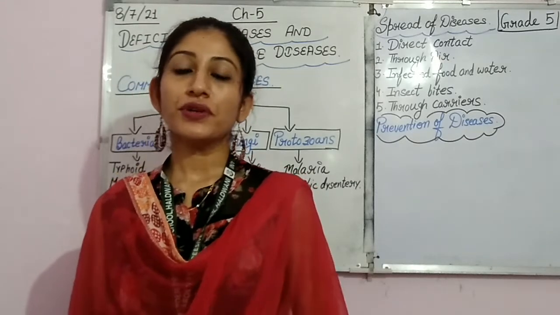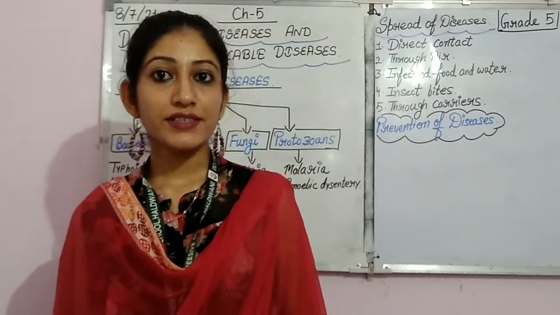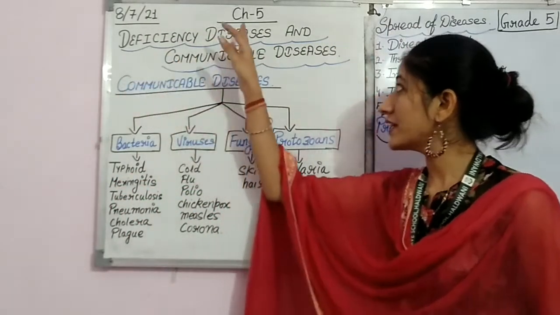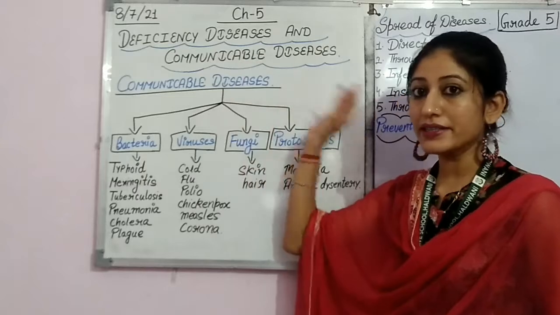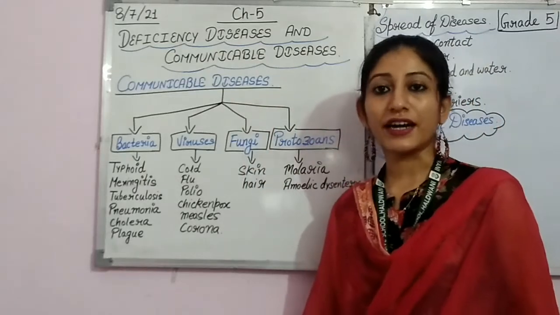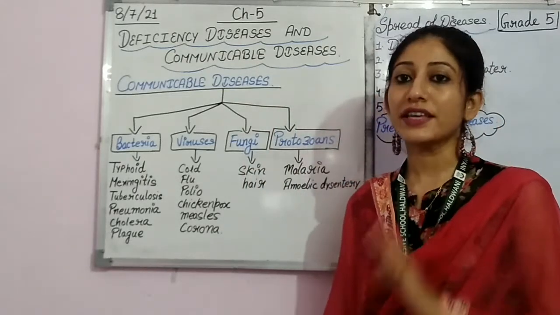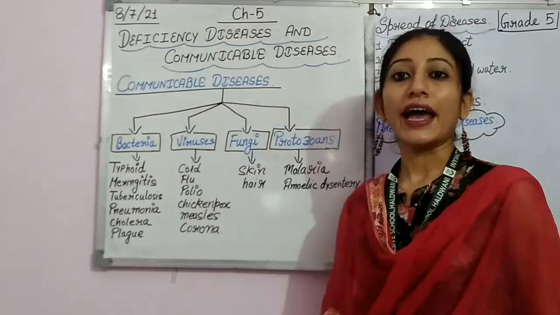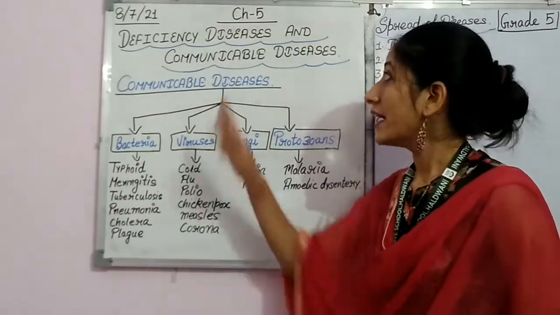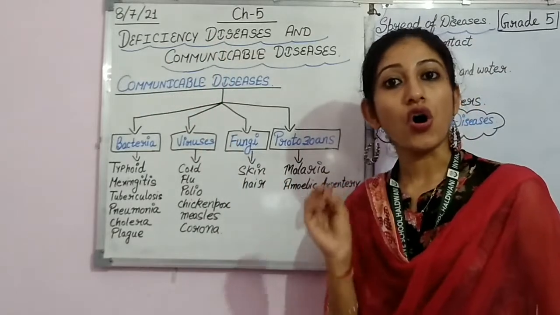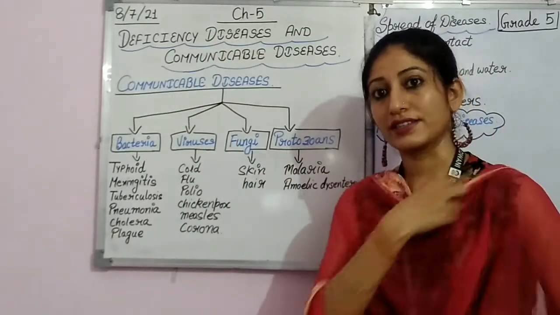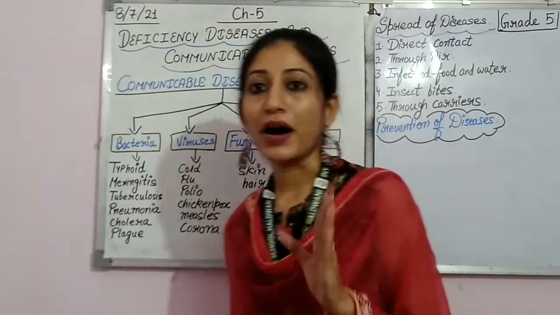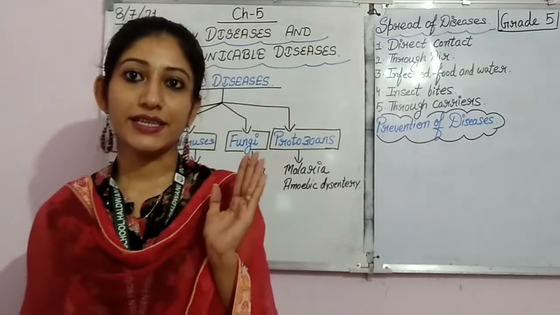So students, as you all know, we are discussing our chapter number 5, and its name is Deficiency Diseases and Communicable Diseases. As we have started our chapter number 5, in this chapter, related to deficiency diseases, almost everything we have discussed. Now in today's video we are going to discuss the communicable diseases.